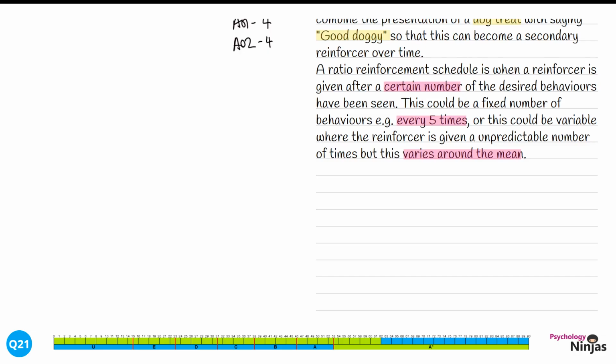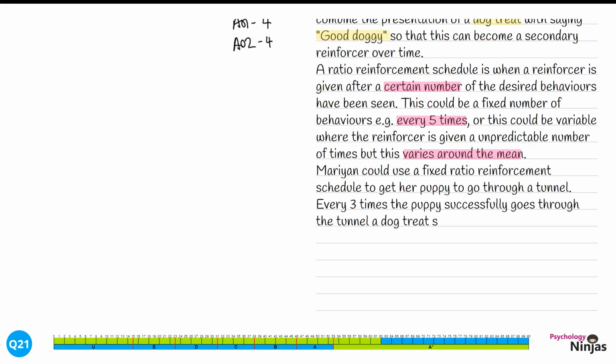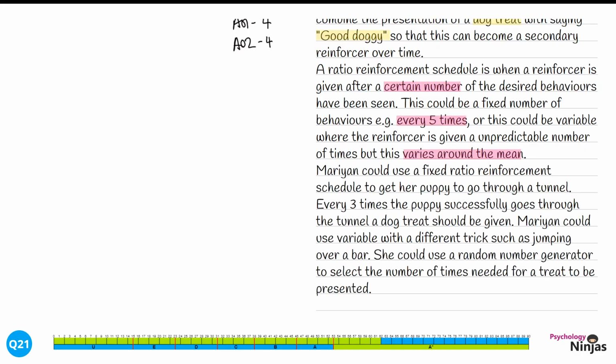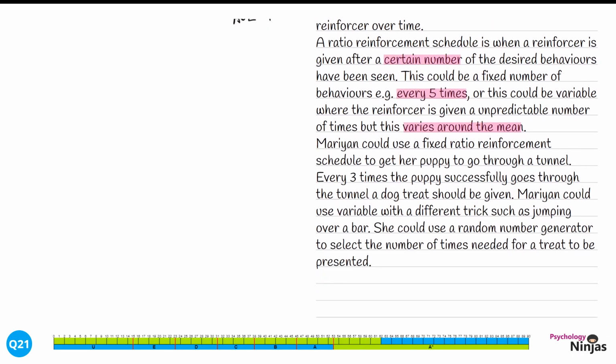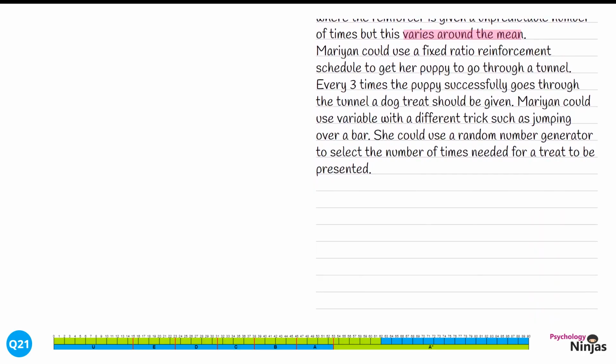We're going to go back to application once again, applying this to our STEM. Marianne could use a fixed ratio reinforcement schedule to get her puppy to go through a tunnel. Every 3 times the puppy successfully goes through the tunnel, a dog treat should be given. Marianne could use a variable with a different trick, such as jumping over a bar. She could use a random number generator to select the number of times needed for a treat to be presented.